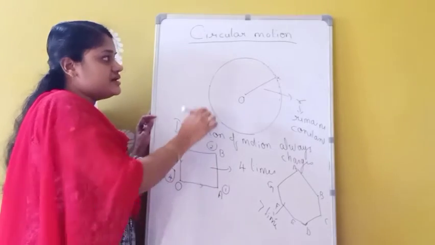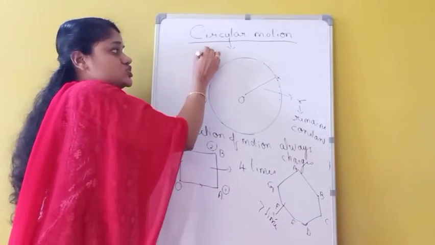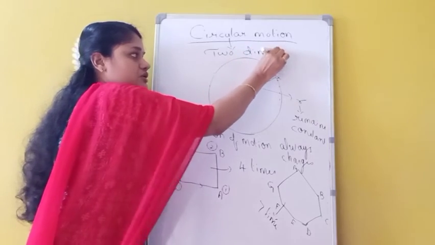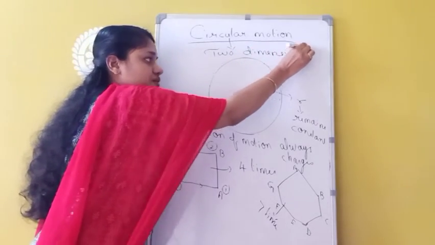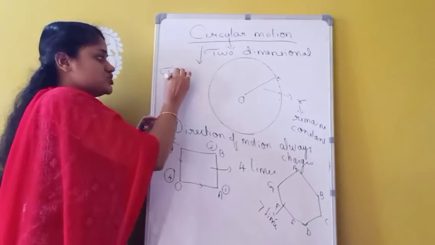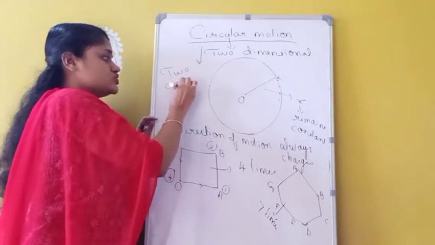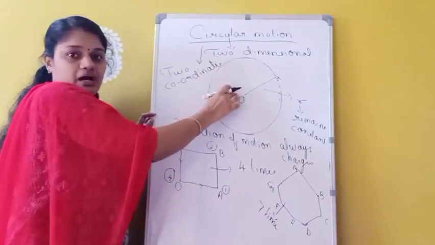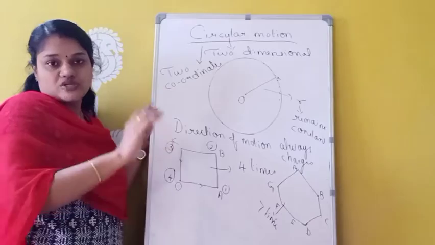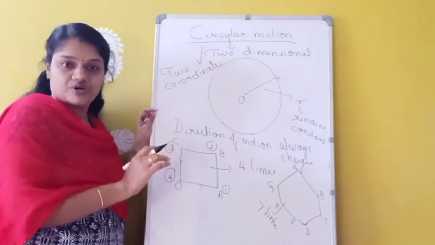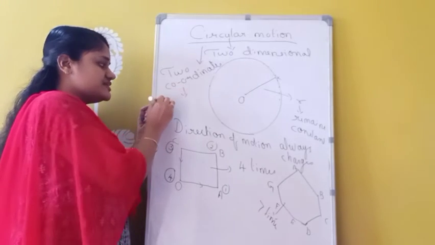Then circular motion can be considered as a two-dimensional motion. That means circular motion mainly requires 2 coordinates to represent its motion. So 2 coordinates are required to represent a particle moving in a circular path. In order to represent a particle in circular motion, how many coordinates do we need? 2 coordinates are needed. The first one is displacement.